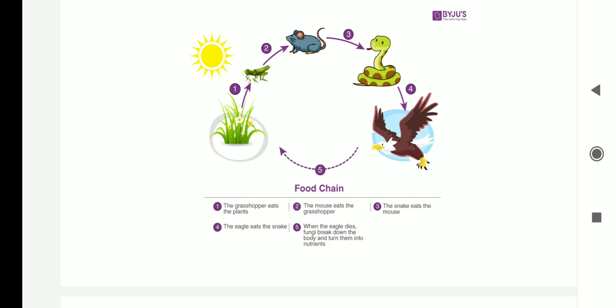Grasshoppers are eaten by a frog or rat, the secondary consumer, and the snake is the tertiary consumer, and finally the hawk is also a consumer. In this way, all of these after their death will be decayed and decomposed by the microorganisms present in the soil, like bacteria and fungi, which are considered decomposers.